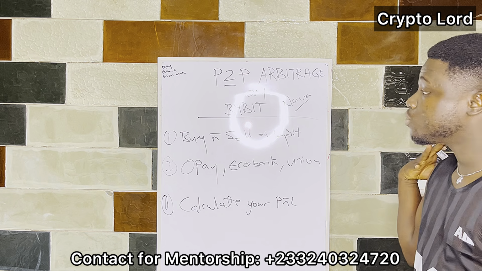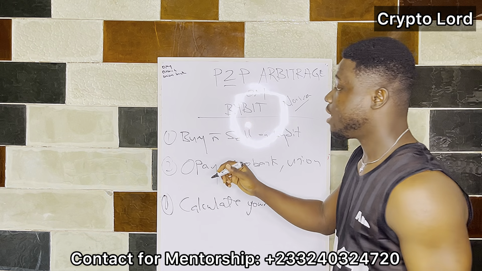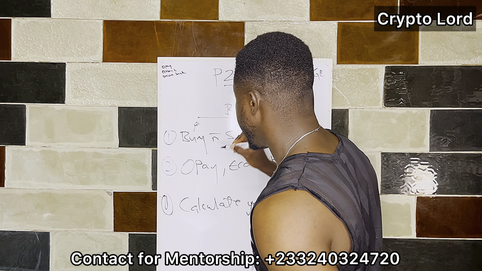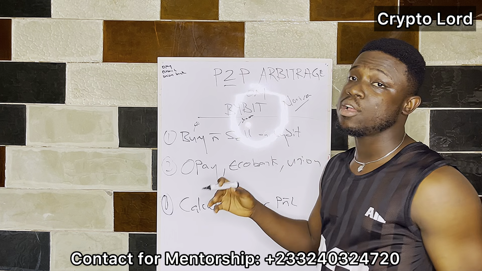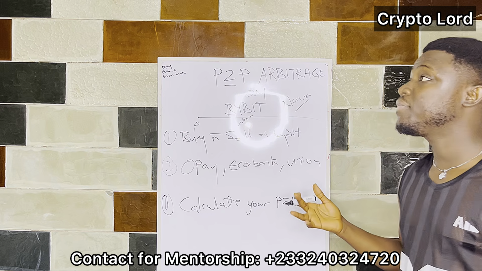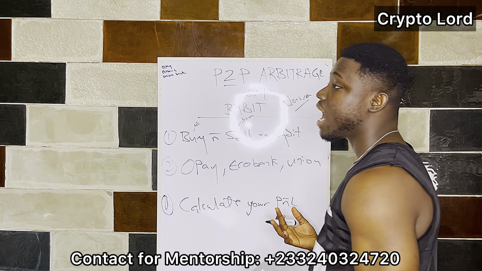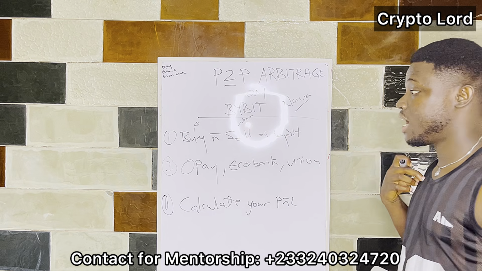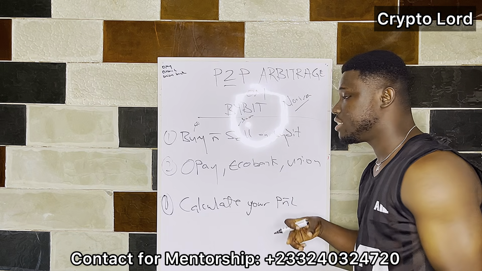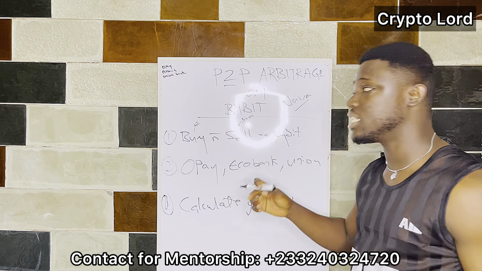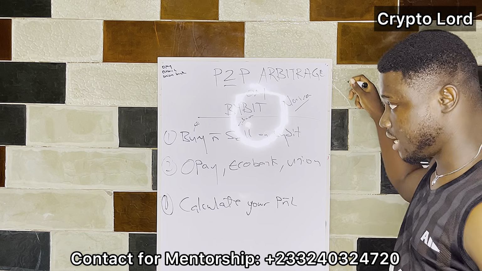Let me brush through again. The reason why I'm saying buy and sell is that you have to buy at the right time and sell at the right time. Let's say the market price for $1 is 1,700 Naira, and you think that's the right time, you buy it. If you want to sell it, you have to know that you're selling it at 1,800 or above, that is selling it at the right time.